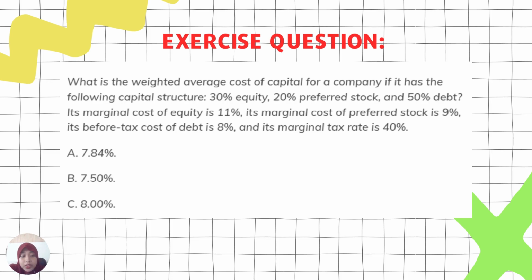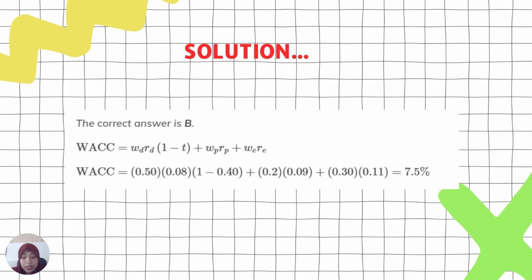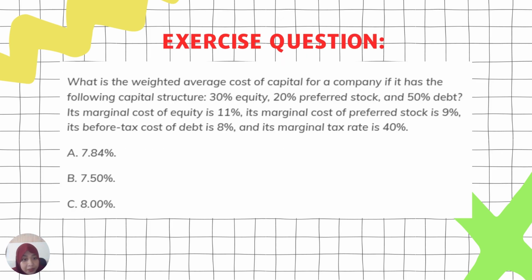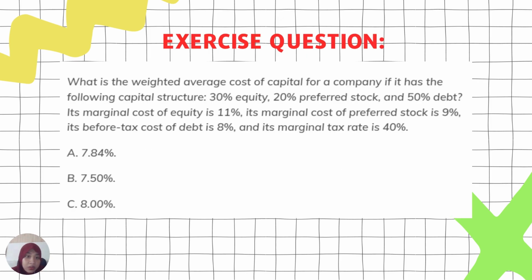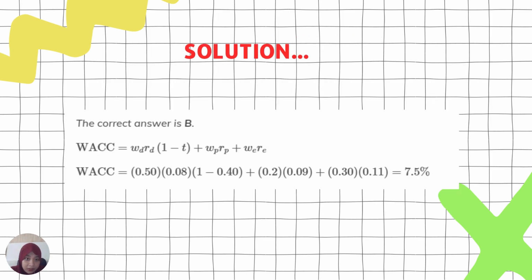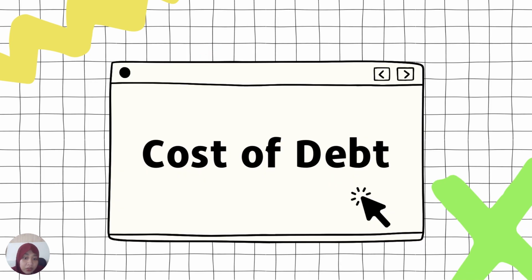Remember to always substitute the values into the formula. For the solution, the correct answer is B, 7.50%. Just substitute all the given values into our formula. Easy as it is. You just have to identify which ones are the correct values to use. Without further ado, let's proceed to the cost of debt.